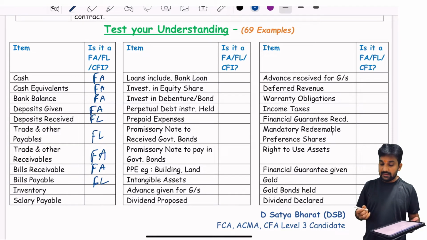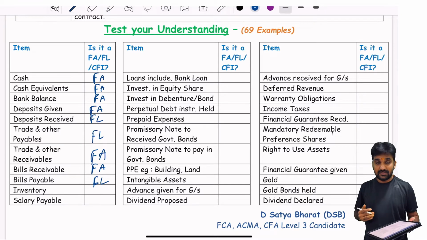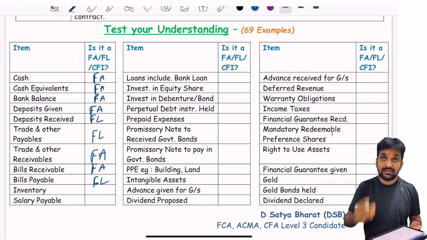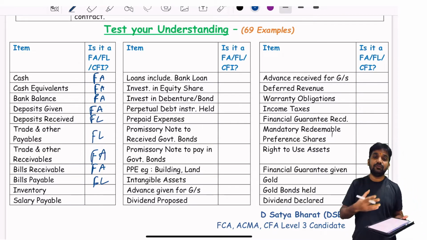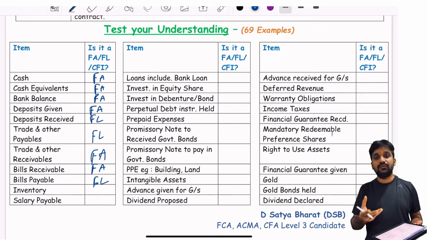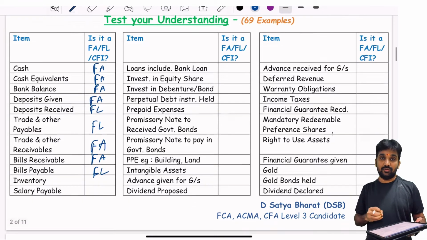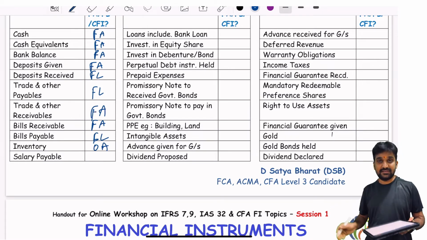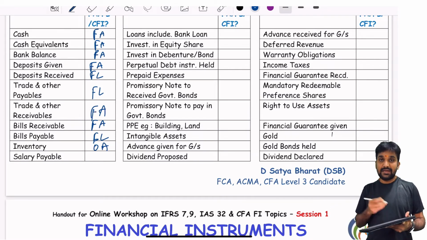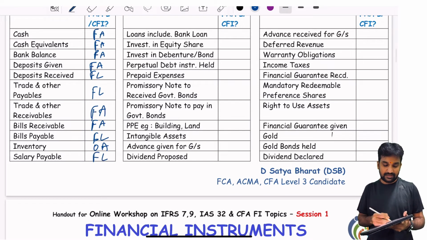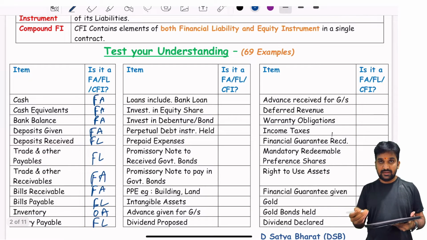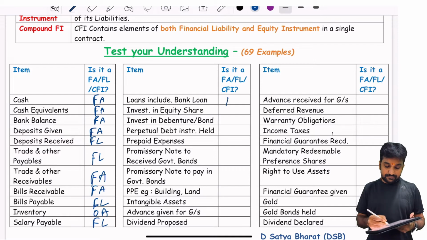Inventory, as such, is not a contract to get the money. Maybe once we make the sale, that particular contract of sale will give you the right to receive the money, but not today. So this is an other asset. This is an asset but not a financial asset. Salary payable, it's a liability, you need to pay the cash to an employee, so it will be a financial liability. Loans, including the bank loans, so we have to deliver cash, financial liability.